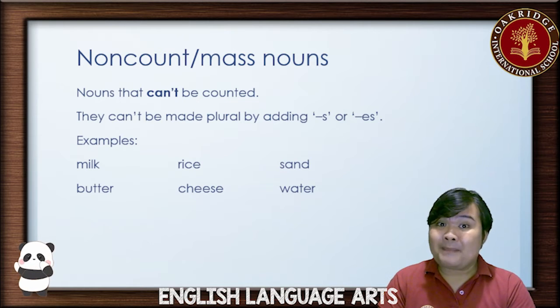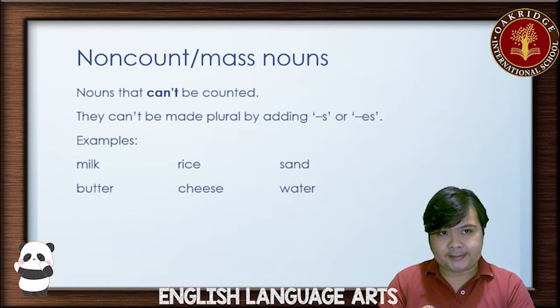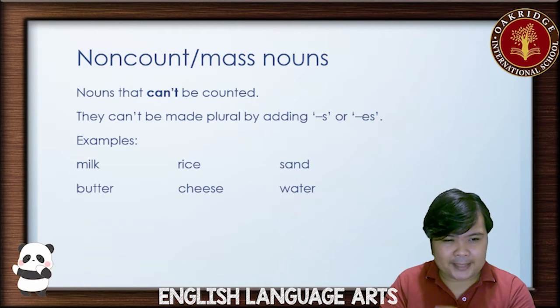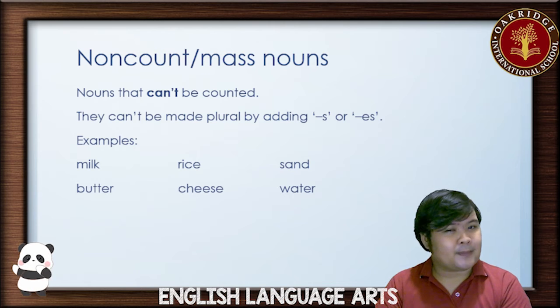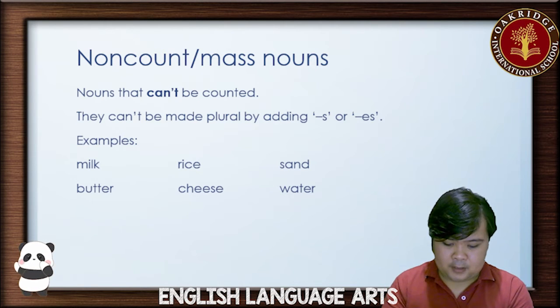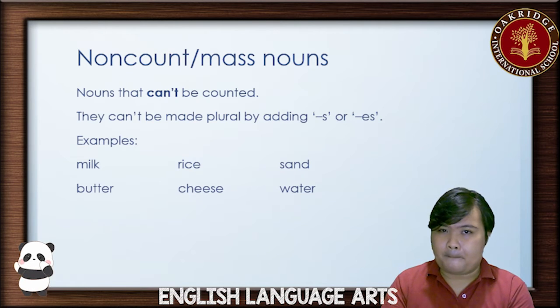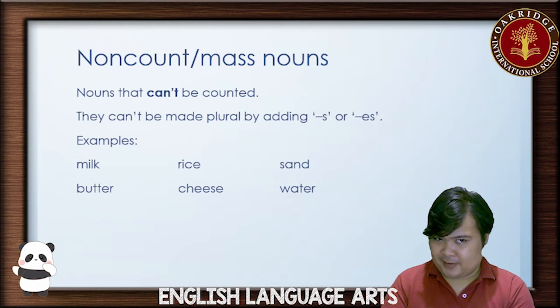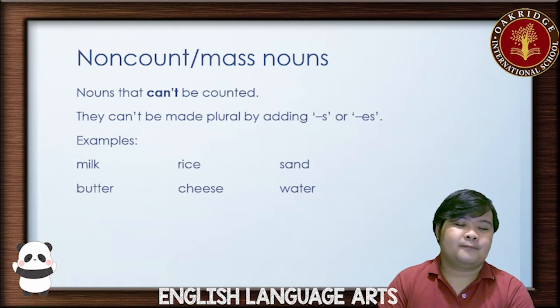I bought different milks, or I bought milks from the store. The word can refer to them as that. But if you're referring to the name of milk itself, the word in its purest form, milk, you can't count milk. You can't.